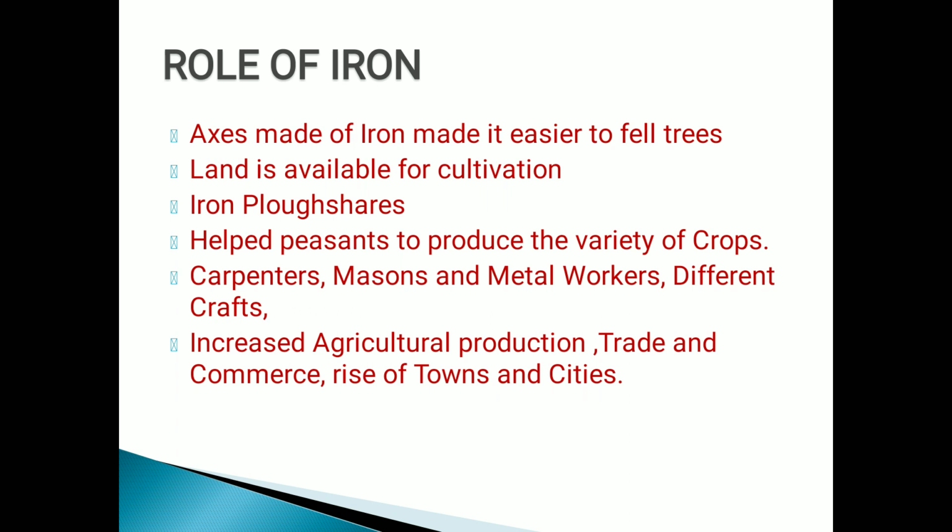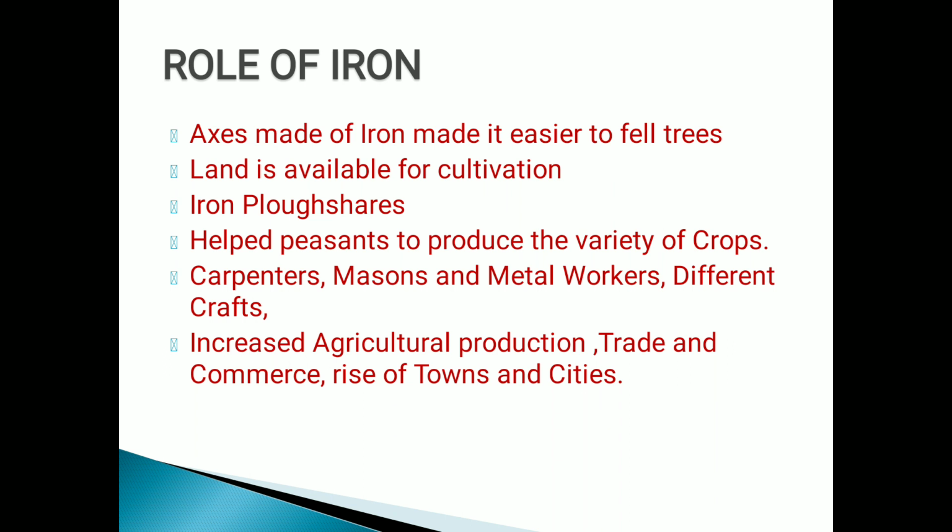Now, the role of iron. Basically they knew the use of iron. If you compare iron with their development age, it is very easy. Since they knew the use of iron, they made axes of iron, and that made it easier to fell trees. Now they got the land by cutting the trees. The land they got after felling the trees was available for cultivation. They started cultivating different crops, right? Then they used iron plowshares, which helped peasants produce a variety of crops.